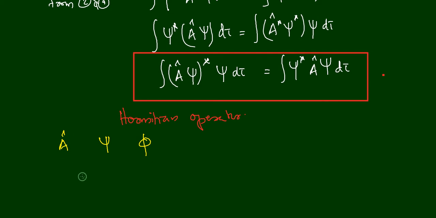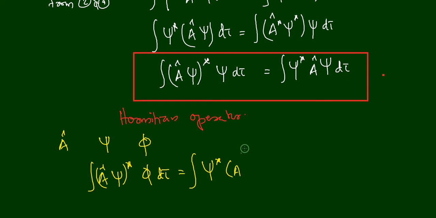In that case we can write integral (A cap psi) star phi d tau is equal to integral psi star (A cap phi) d tau. Let me put one bracket here just to show that A cap is operating on psi.